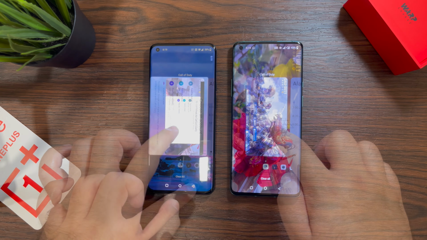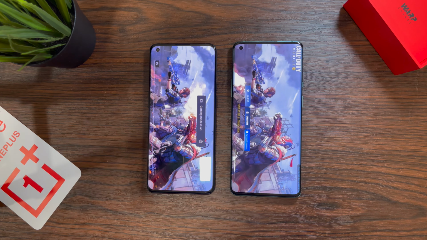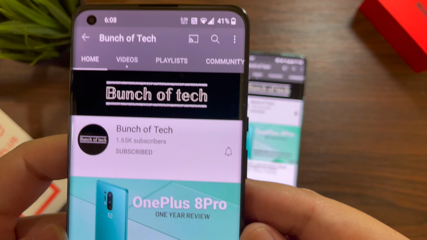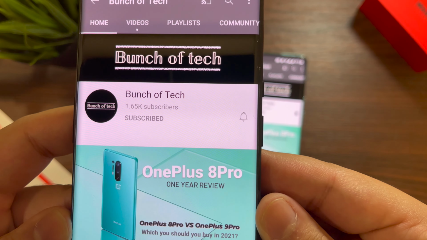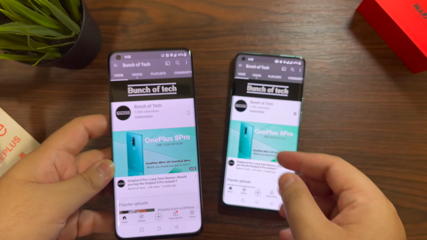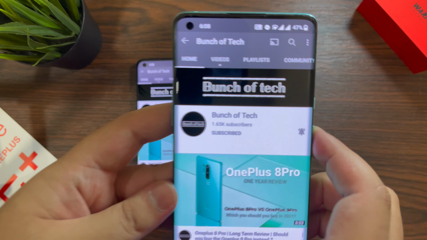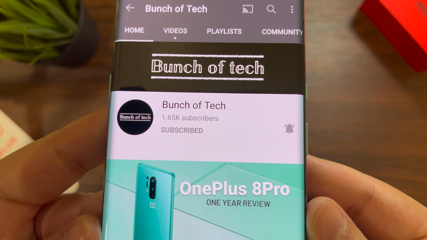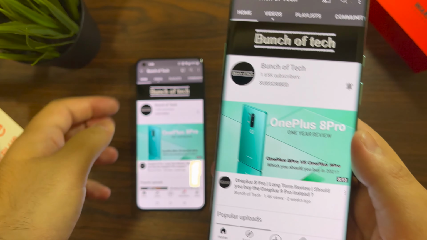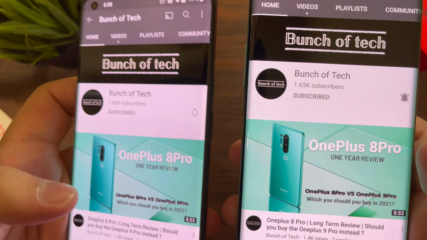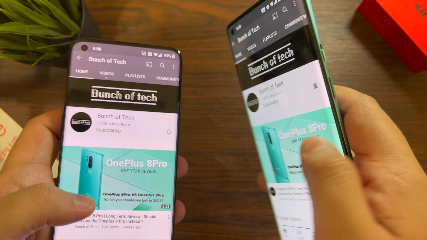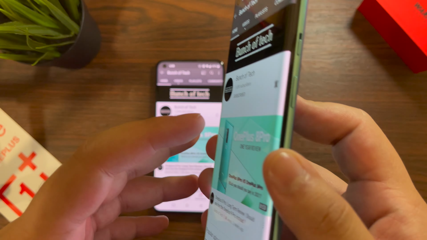So if you have an app open, like we had Call of Duty open, both picked up right where we had left them, with 8 GB of RAM. So that is also really good with both these phones. But if you are looking at the cutting edge processor as well as really good speed with heavy gaming as well as heavy video rendering, then I would suggest and I would recommend that you go for the OnePlus 9 Pro. But otherwise, the OnePlus 8 Pro is a good device for average applications and average day-to-day tasks.